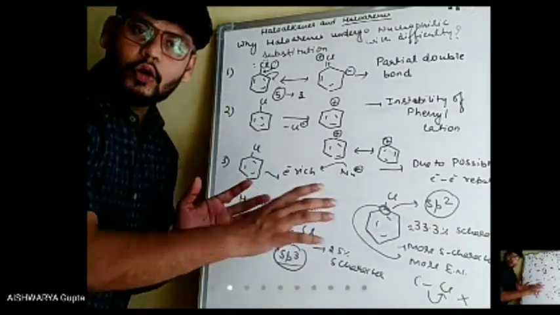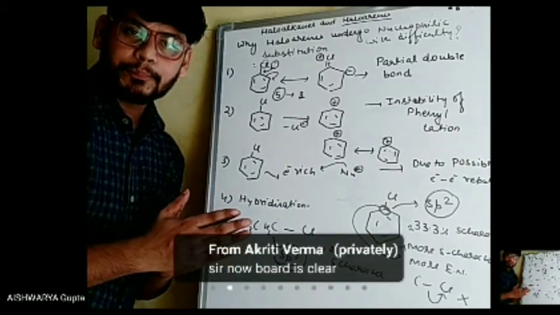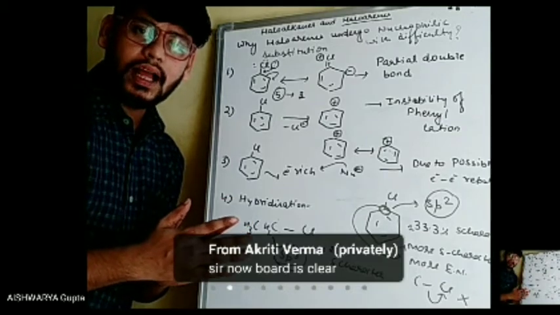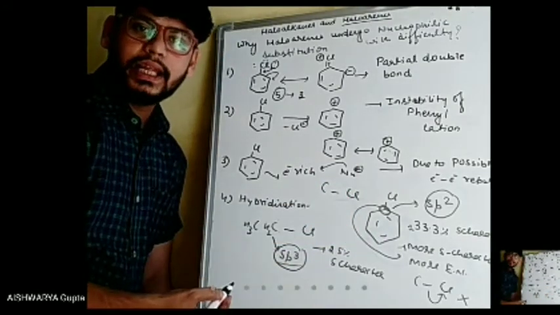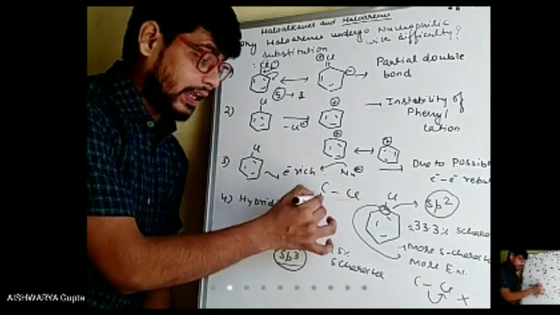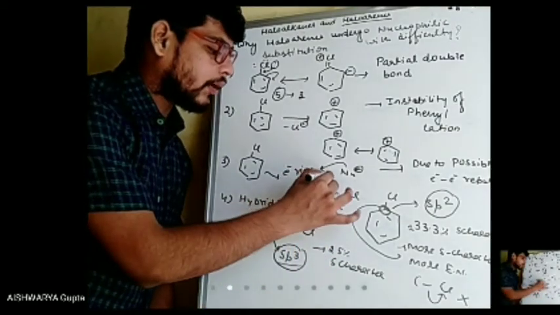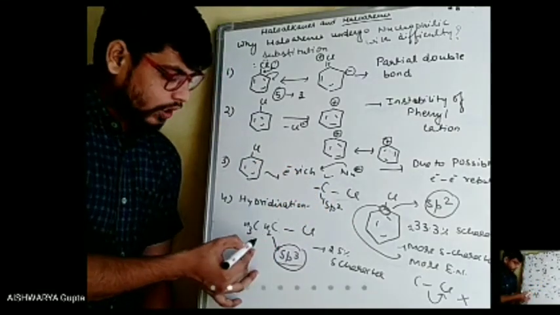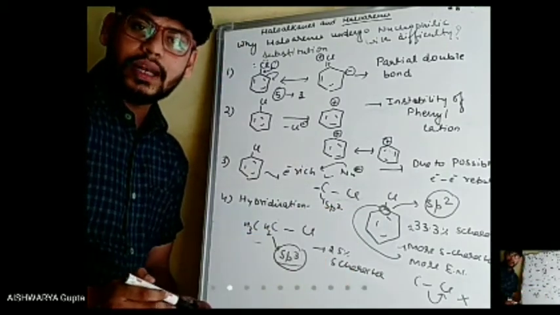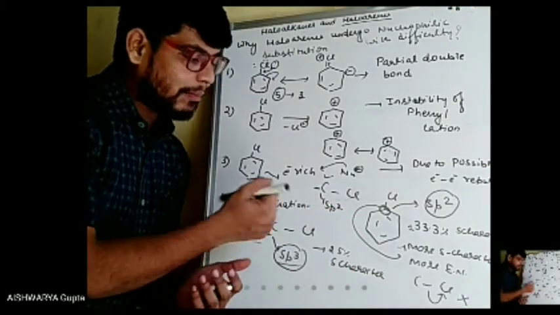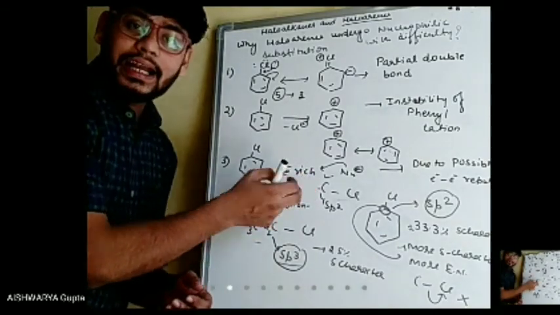So the electronegativity in case of haloarenes is more. We are discussing the electronegativity of carbon, because we are discussing only the C-Cl bond, and we have also written the hybridization of carbon. So this carbon in haloarene is more electronegative than this carbon. If this carbon is more electronegative, what will happen, beta? It will have more tendency to hold the electron.